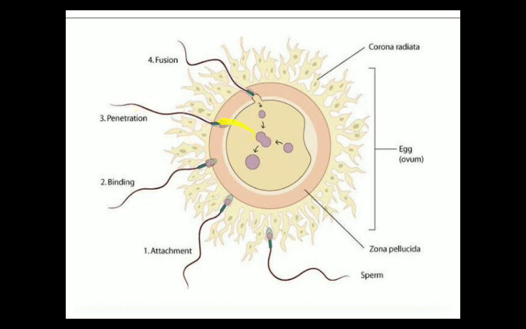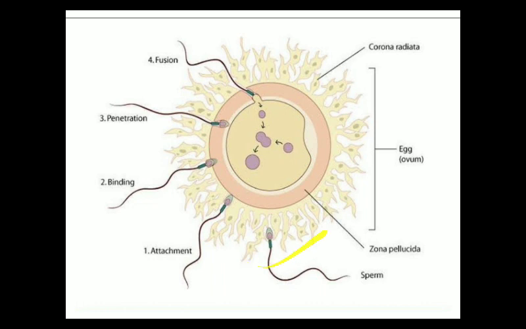The acrosome will release the hydrolytic enzymes, and it will dissolve the plasma membrane and the zona pellucida layer, and finally the fusion will take place. Here in this diagram you can see that the head part of the sperm will release the nucleus. So this is the nucleus of the sperm, and this is the nucleus of the ovum. Finally fusion of nucleus will take place, and this particular structure is the fused nucleus of both male and female gamete. So in these 4 steps the process of fertilization will take place.